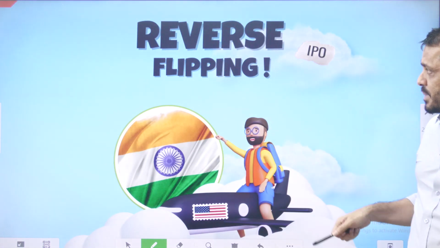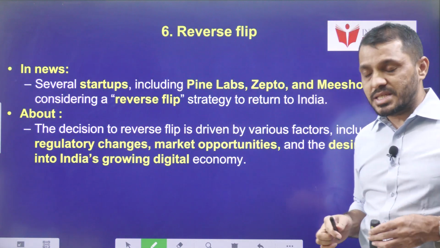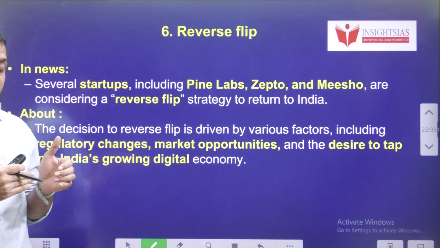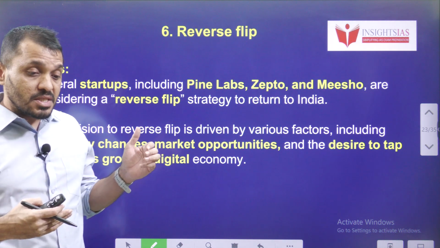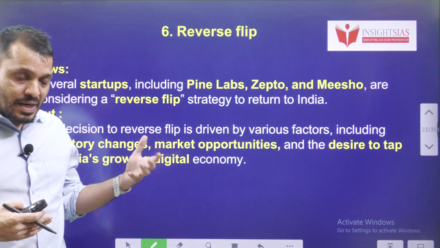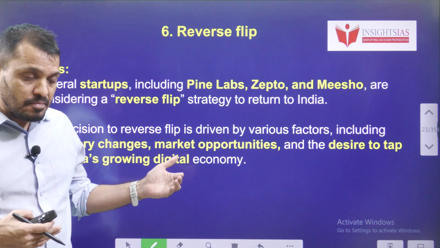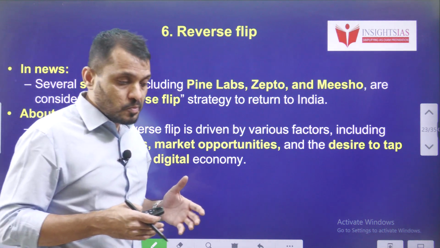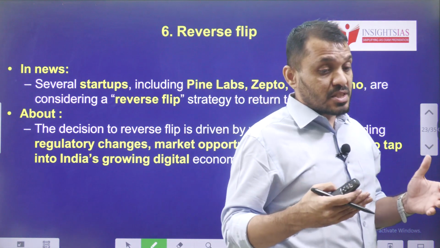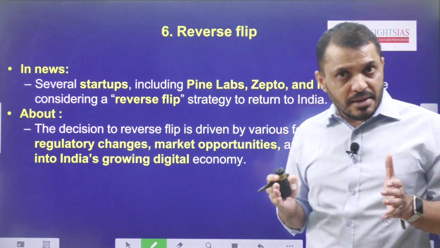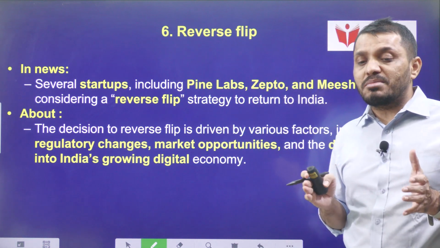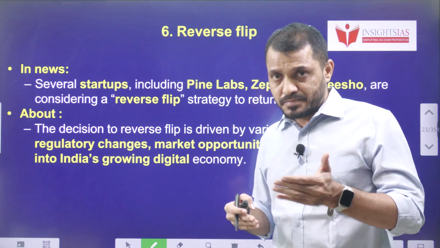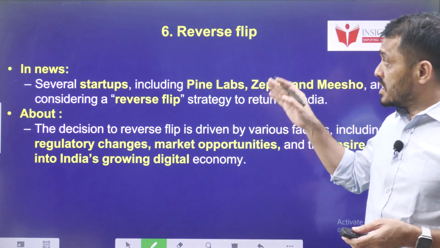Next, reverse flipping IPO. This particular issue is related to economy and startups. Reverse flipping refers to startups which established their headquarters and their legal base, or all the activities, based out of India, and now they are coming back to India. It may be due to various factors, more economic opportunity or a bigger customer base. So any startup which was supposed to be established in India and was established outside in other countries due to various reasons, and now they are coming back, flipping back, that is known as a reverse flip.